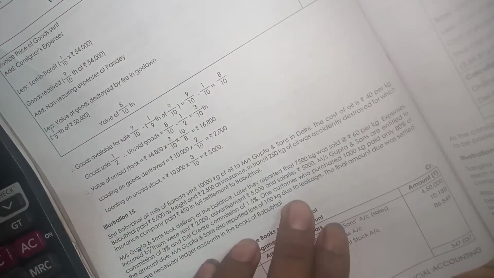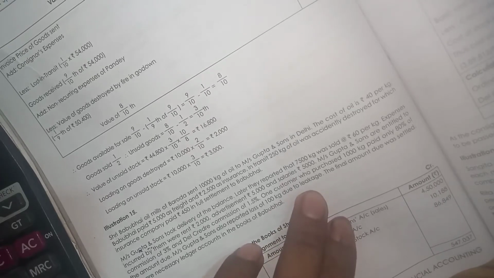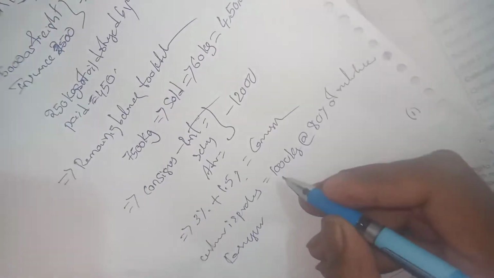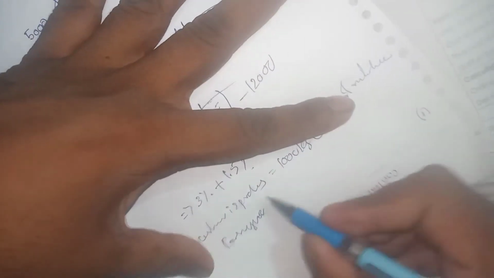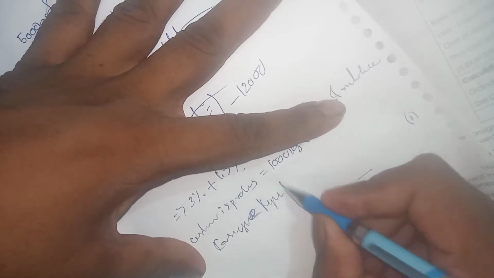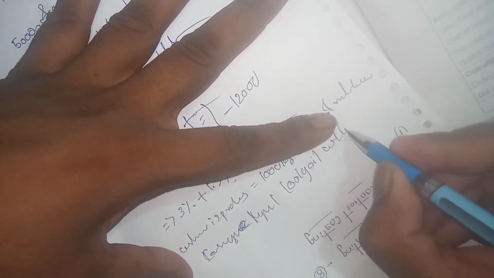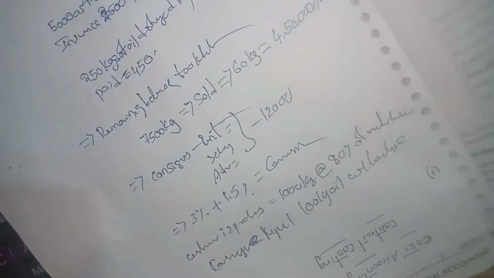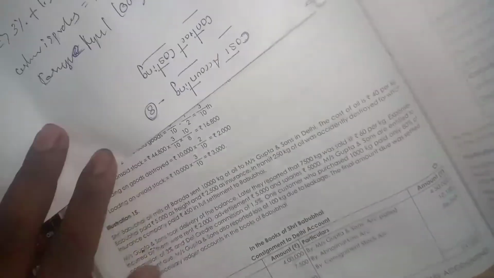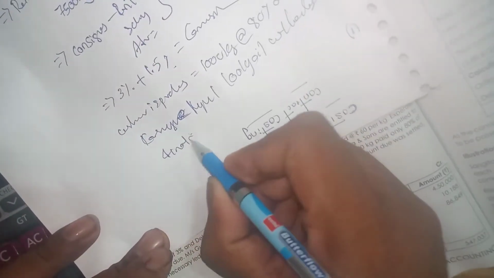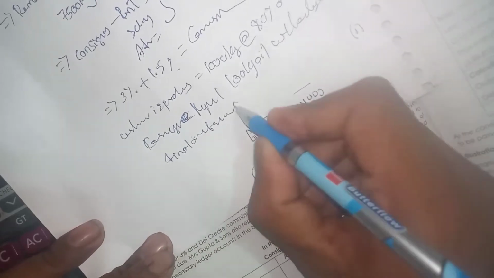Gupta also reported a loss of 100 kgs of oil due to leakage. That was his complaint to the consignor. The final amount due was settled.